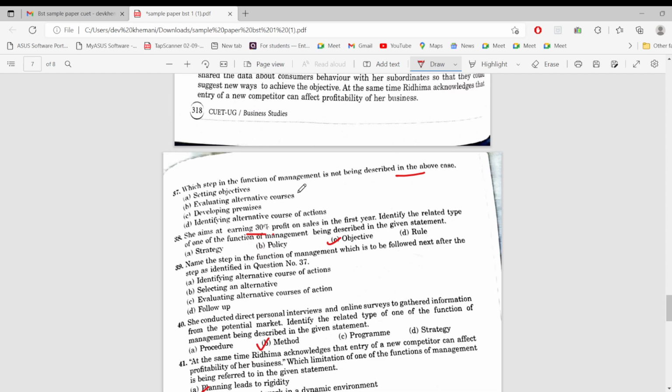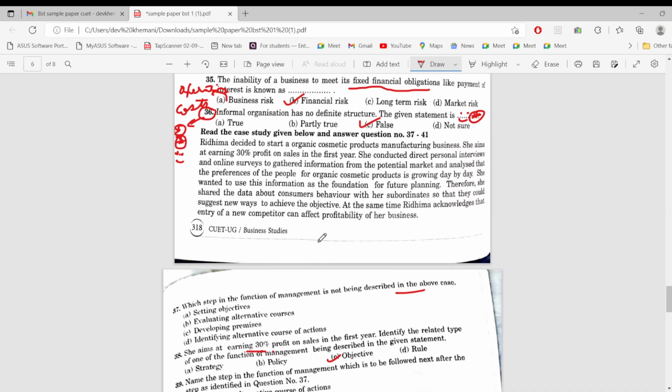बस अभी ये दो के लिए हम लोग को केस स्टडी पढ़ना है, फटाक से पढ़ लेते हैं. Ridhima starts organizing cosmetic products manufacturing business. She aims at earning 30% profit on sales in the first year. She conducted direct personal interviews and online surveys to gather information from the potential market and analyzed that the preference of the people for organic cosmetic products is growing day by day. She wanted to use this information as the foundation for future planning.